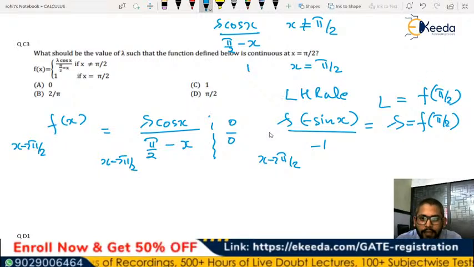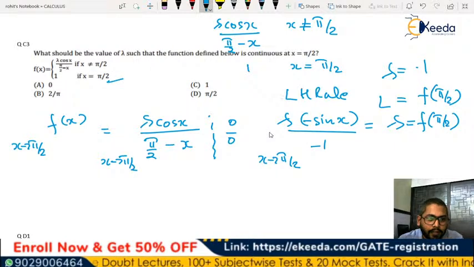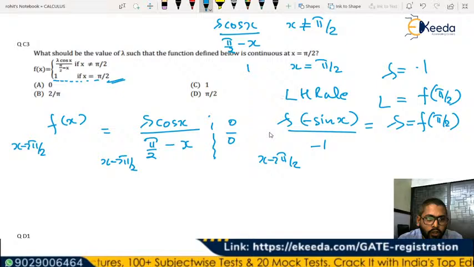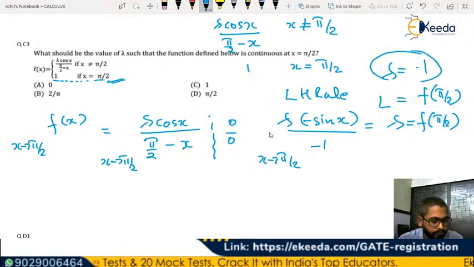So what is this? The limit lambda is equal to 1, as given. See this, the function value at x equal to pi by 2 is 1. So lambda should be equal to 1. That's it.